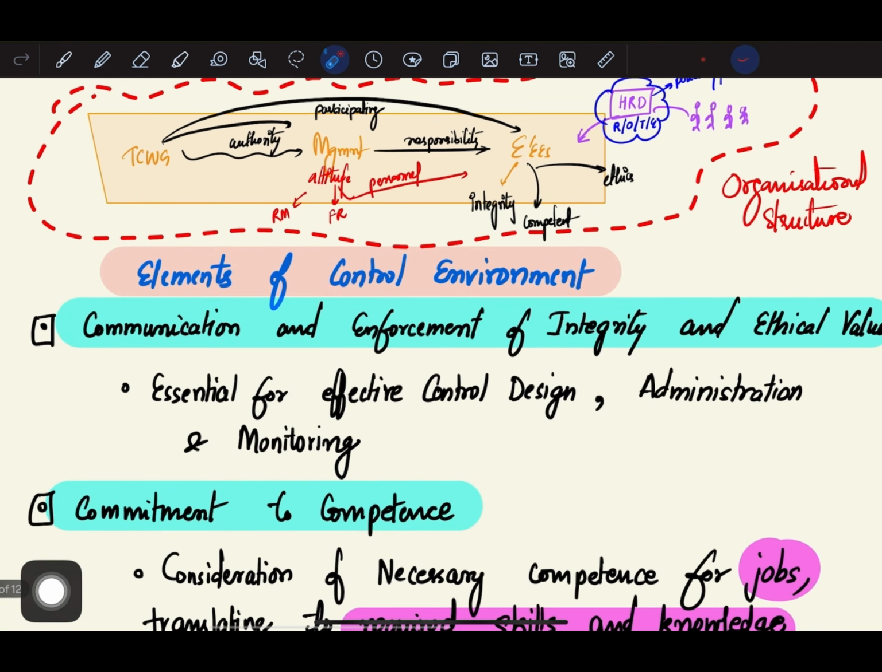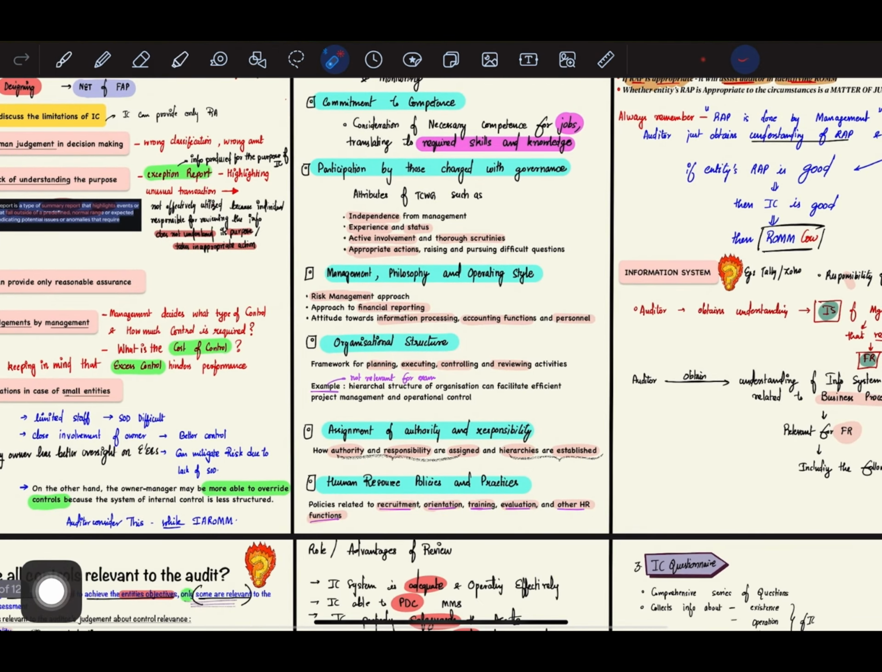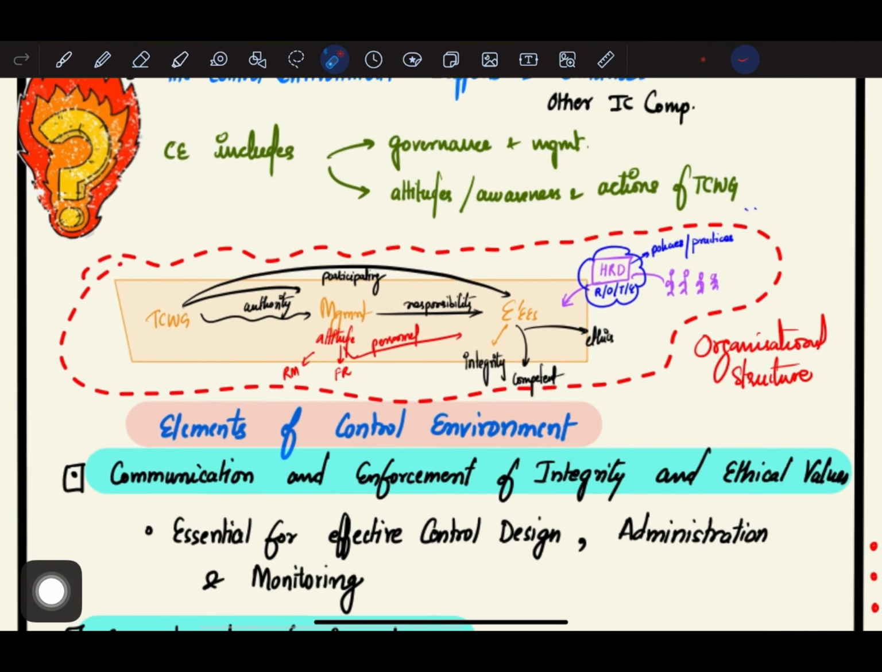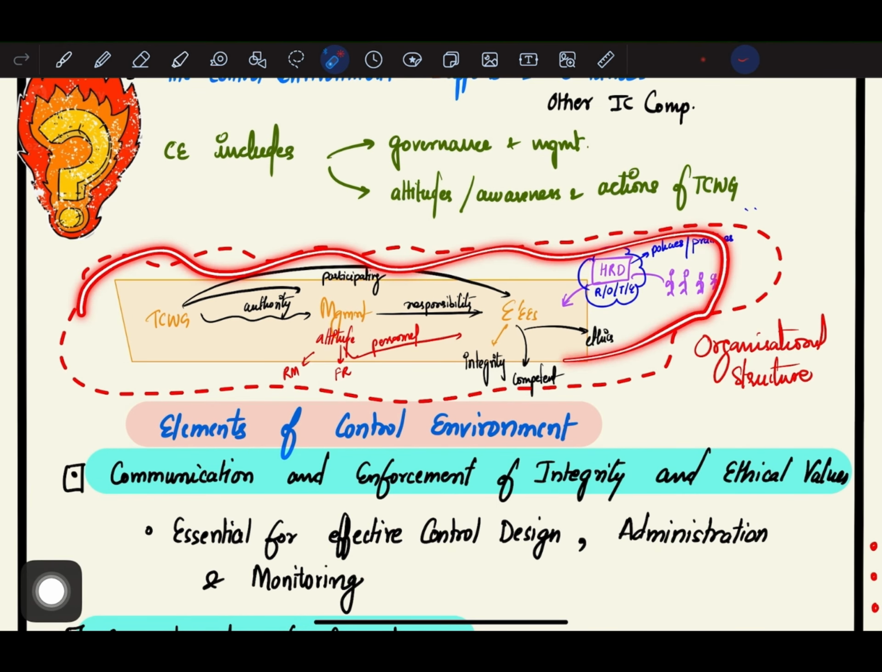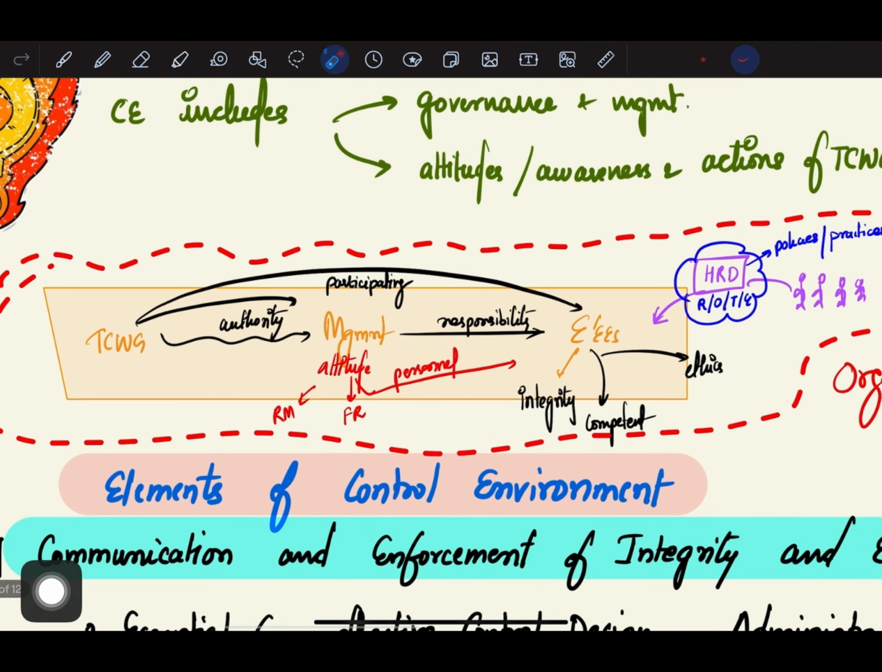Next we have elements of control environment. There are approximately 7 elements of control environment. Let us first broadly understand the elements, and then let us discuss each point. We know that every organization has TCWG, management, and employees. In elements of control environment, there are a few particular keywords that you need to remember, and this flowchart, this kind of diagram, will help you. First and foremost, TCWG, management, employee.